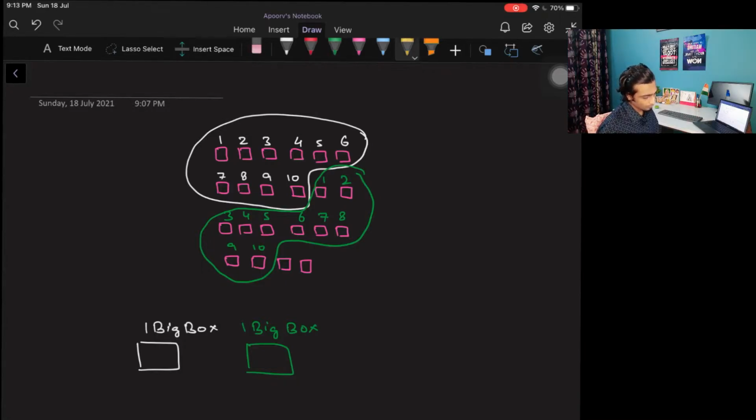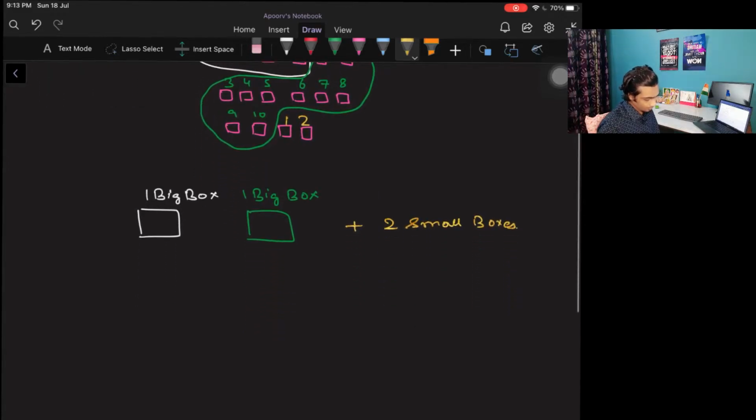Now they keep on doing until they get something which they can count manually, right? Let's say they group these two units as one big boxes, and then how much is left? Only two boxes. They can count it manually using two fingers, right? So they just name it as 1 and 2. So what they do is they say two small boxes. Okay. So if you look at it carefully, these are two big boxes plus two small boxes.